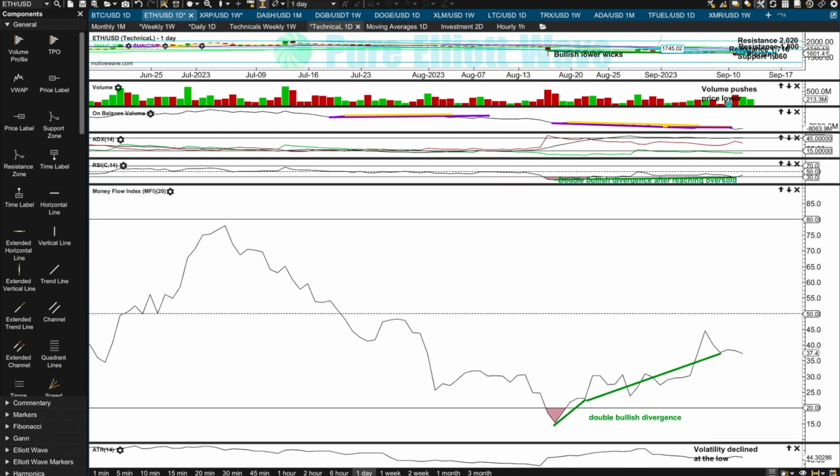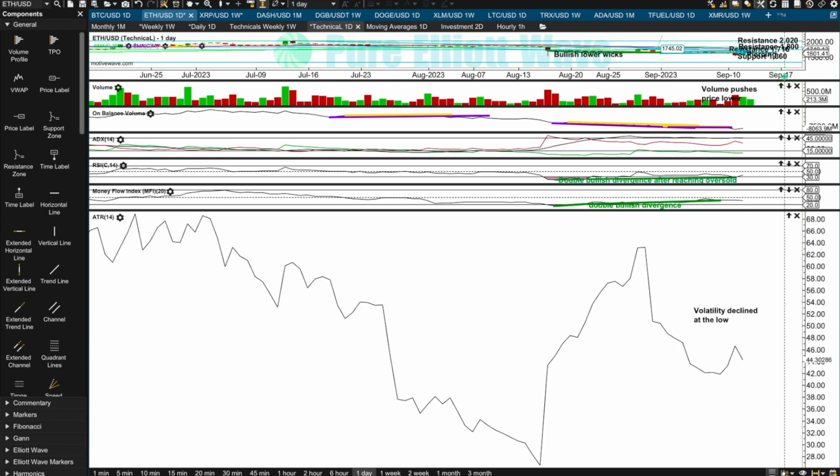Likewise, double bullish divergence between money flow after it reached somewhat oversold. Adding an ATR as a measure of volatility, there was a decline in volatility at the low. Now sometimes you see a spike in volume, range, and volatility at a low as a low forms a V bottom with a selling climax, but not this time. You don't always have to see that, but when I do, I would have a little bit more confidence. The lack of it doesn't give me less confidence. I hope that makes sense, but this could have been a weaker low.